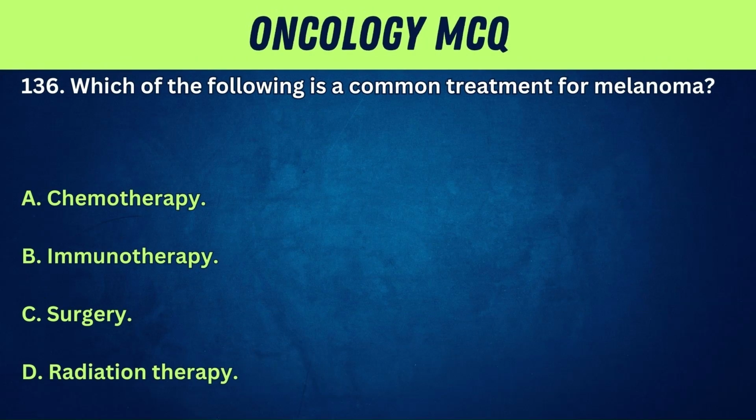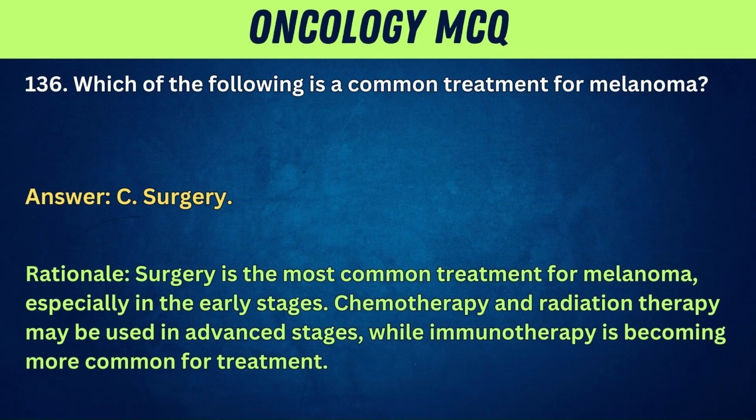136. Which of the following is a common treatment for melanoma? A. Chemotherapy. B. Immunotherapy. C. Surgery. D. Radiation therapy. Answer: C. Surgery. Rationale: surgery is the most common treatment for melanoma, especially in the early stages. Chemotherapy and radiation therapy may be used in advanced stages, while immunotherapy is becoming more common for treatment.